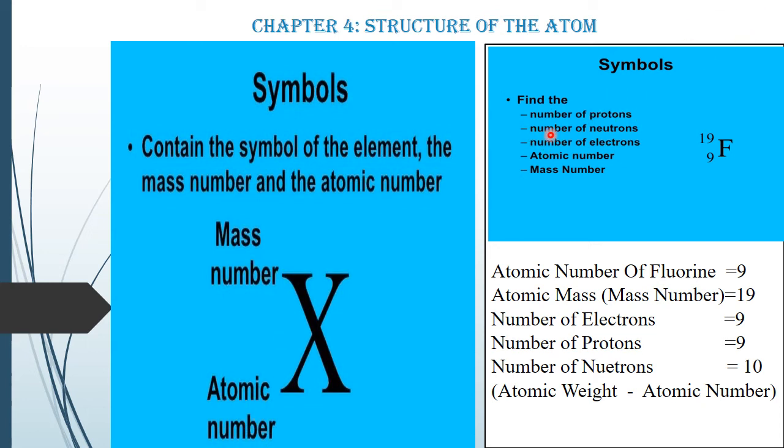Say, find the number of protons, neutrons, electrons, mass number, atomic number. First of all, mass number is 19. Atomic mass is 19. Atomic number is 9. If atomic number is 9, the number of electrons is 9, number of protons is 9. So how much will the neutrons be? Atomic mass 19 minus atomic number, so 19 minus 9, 10. This is how you find the number of neutrons.